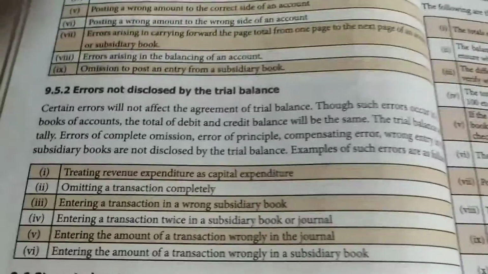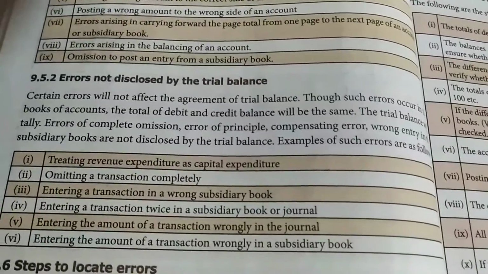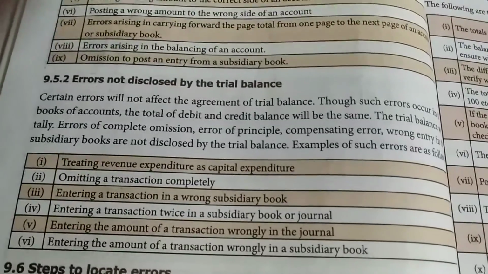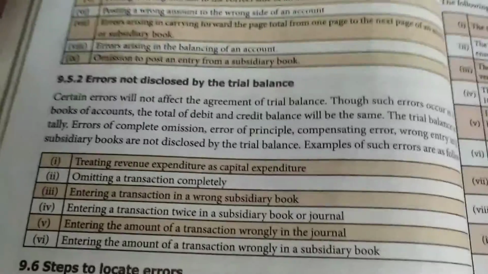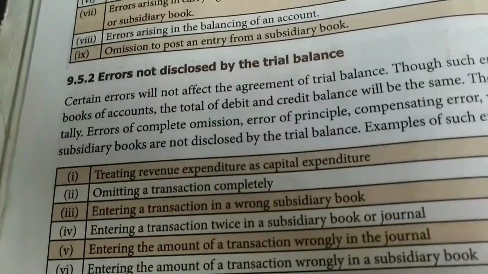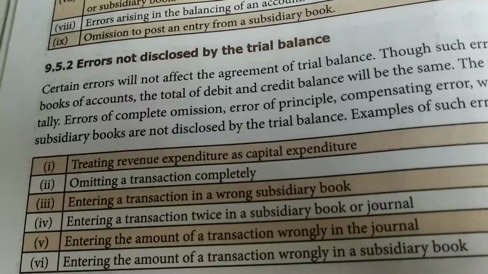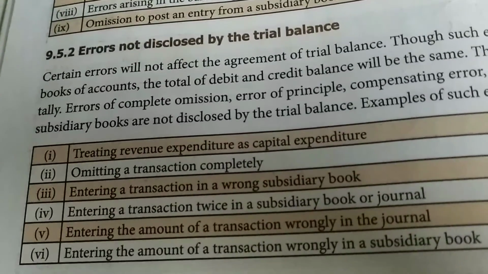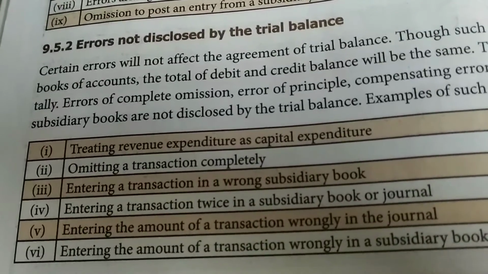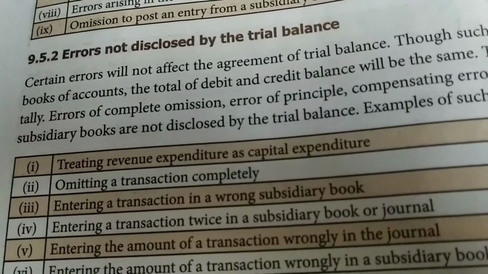See, treating revenue expenditure as capital expenditure is an error of principle. It is a mistake in the application of the fundamental accounting principle. So this may not affect the agreement of trial balance. Omitting a transaction completely, complete omission. Then entering a transaction in a wrong subsidiary book. Entering a transaction twice in a subsidiary book or journal will not affect, because you are recording it twice in the subsidiary book or twice in the journal.